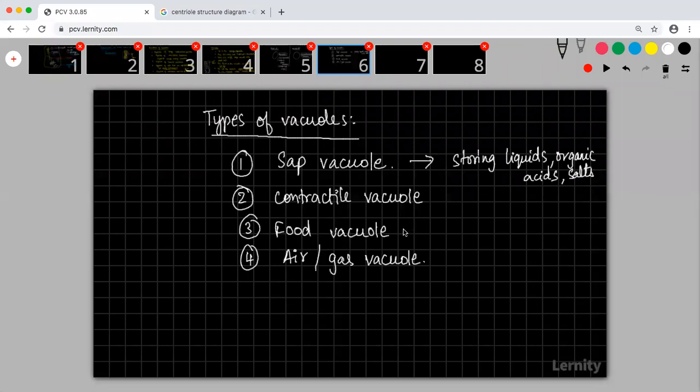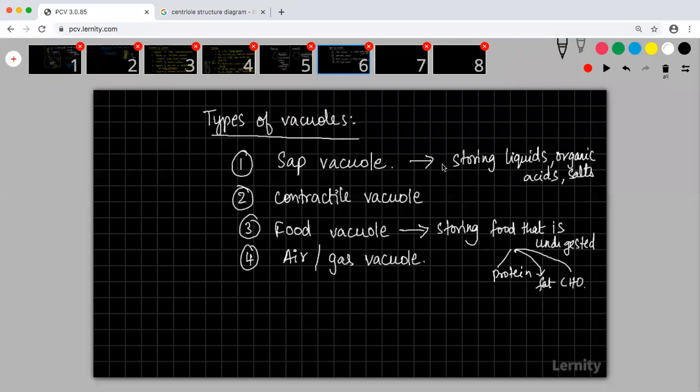On the contrary, a food vacuole will be for storing food that is undigested. It might be of 3 types. It can be a storage of protein, or it can be fat, or it can be carbohydrate.